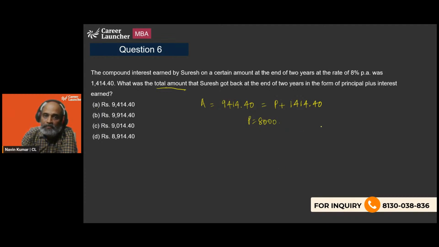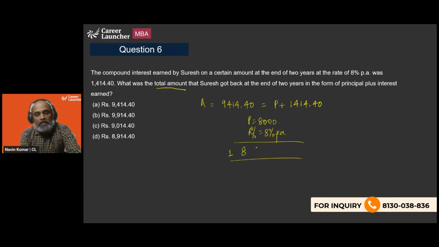Now, if principal is 8,000 and rate of interest is 8% per annum, that means in the first year, I will be getting 8% of 8,000, which is 8 into 8, 64. Sorry, 640 is what I will be getting, not 6,400.